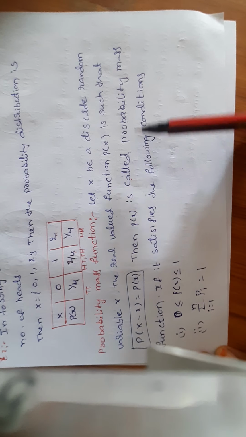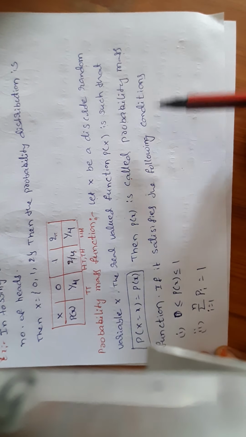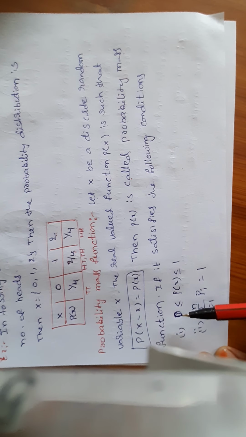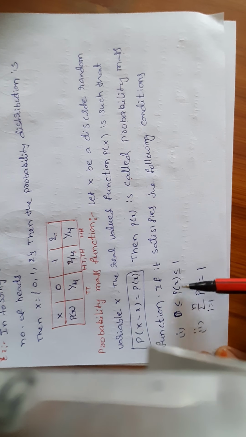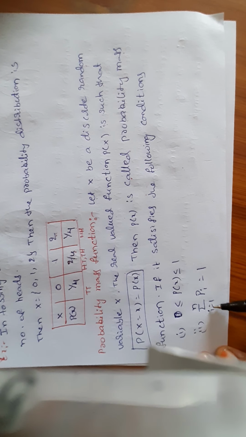Then p of x is called the probability mass function if it satisfies the following conditions. The first one is 0 less than or equal to p of x less than or equal to 1. And the second one is the summation of pi, i running from 1 to n, is equal to 1. Okay.